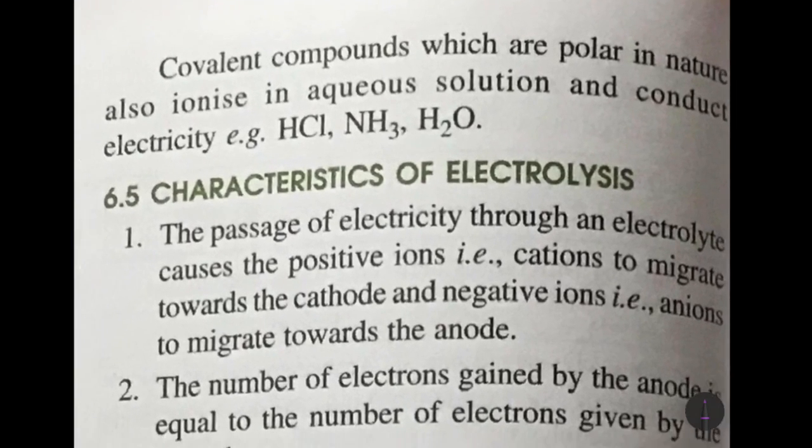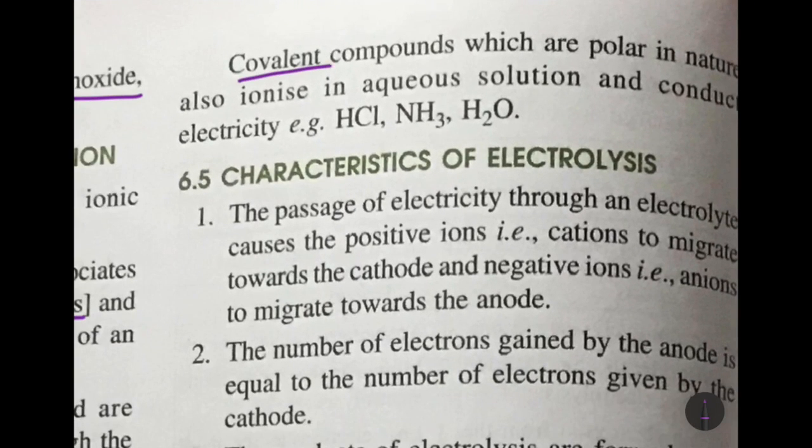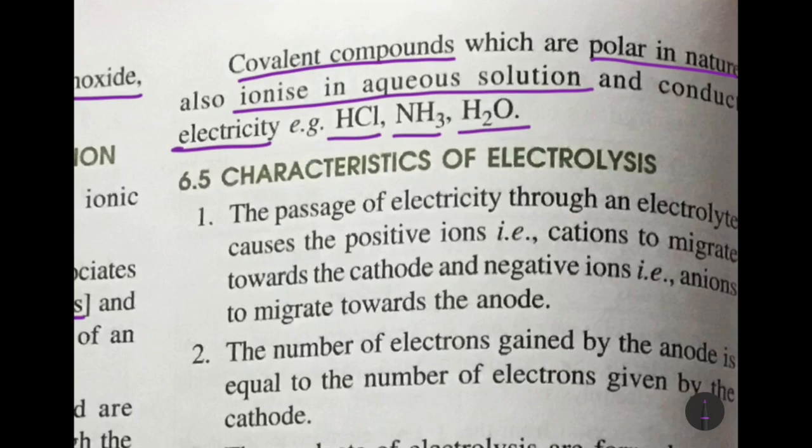Now covalent compounds are formed by sharing of electrons, but covalent compounds which are polar in nature, that is which ionize in solution, okay, polar covalent compounds ionize in aqueous solution and they conduct electricity. Example, HCl, NH3, H2O, that is hydrochloric acid, ammonia and water, because these are covalent and they are polar in nature.